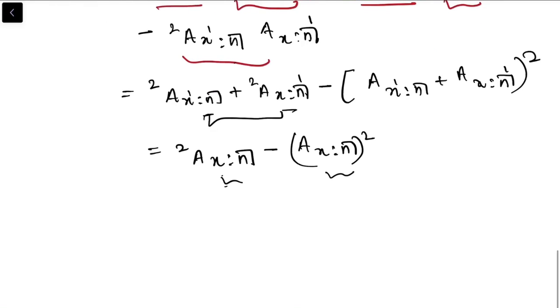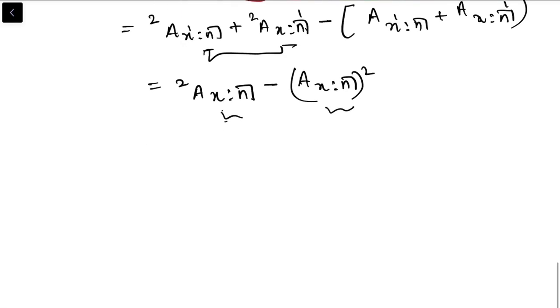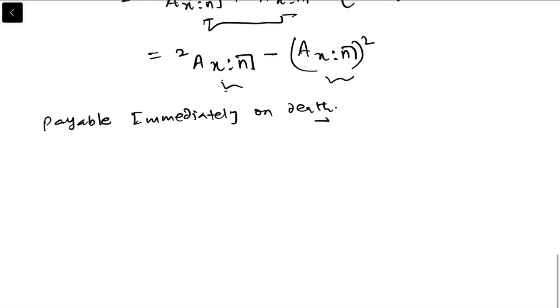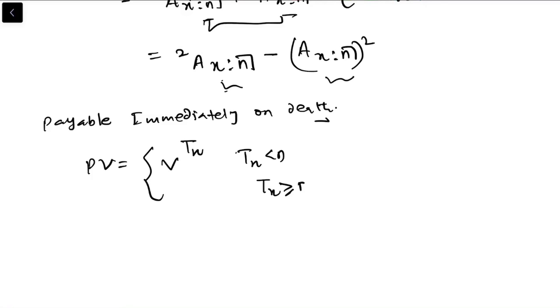Now let's move on to payable immediately on death. And we'll use the continuous random variable. So the present value is, when tx is less than n, v to the power tx, and when tx is greater than or equal to n, this is simply vn.